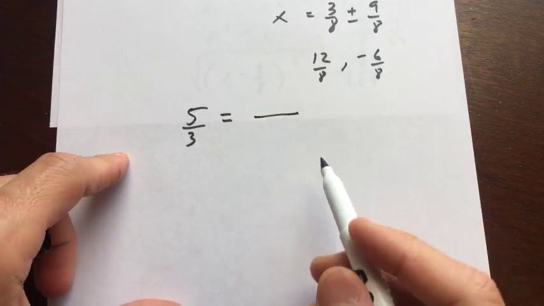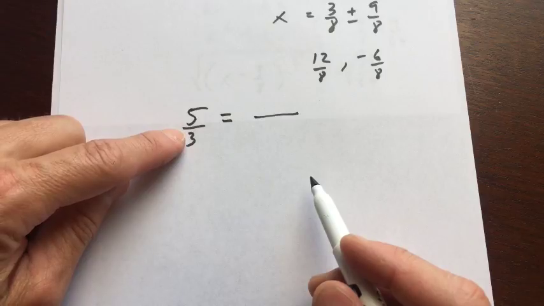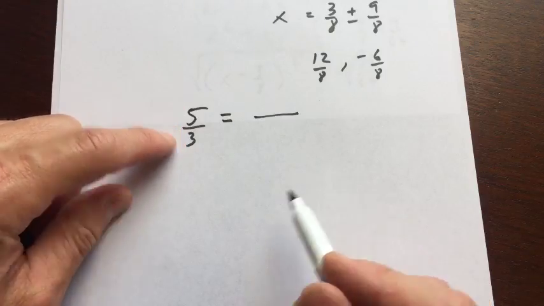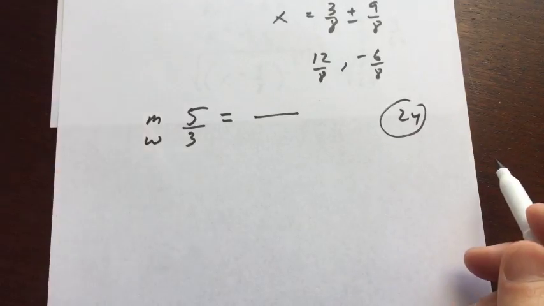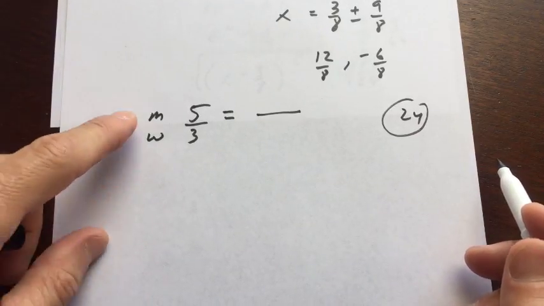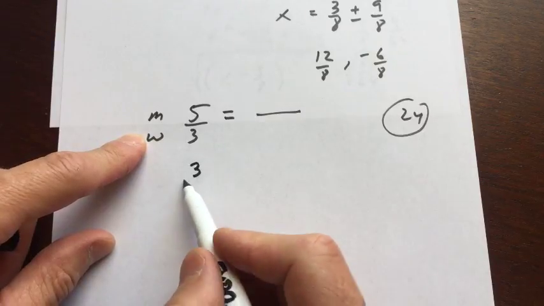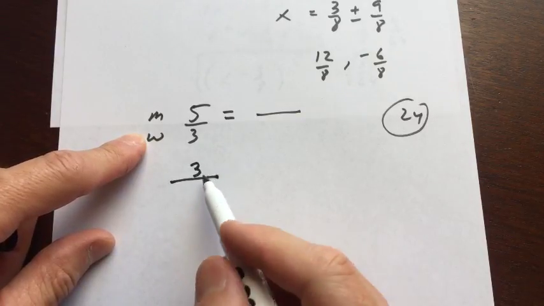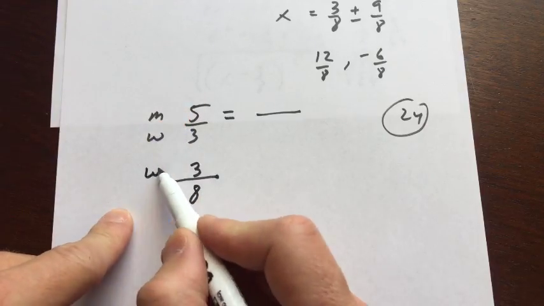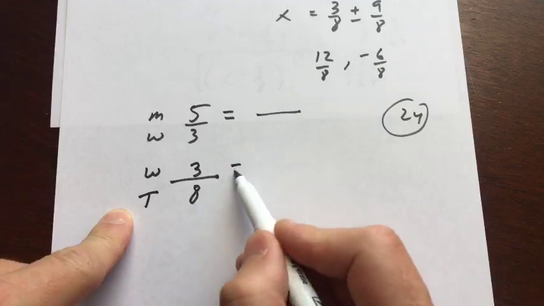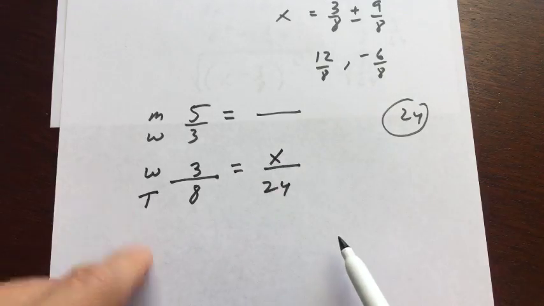So this is a good question because you see how it says it's 5 to 3? That's the ratio of men to women. But it says there's 24 total people in the group. So instead of setting it up like men to women, why don't we do women, which is 3, to the total, which is 3 and 5, so 3 to 8. So now I'm doing the ratio of women to the total. And if there's 24 in the group, that's 24 down here, and we want to find out how many women there are in the group.